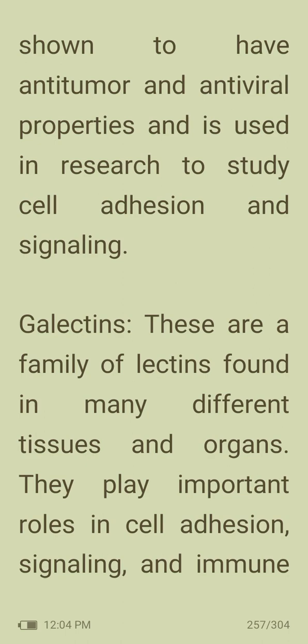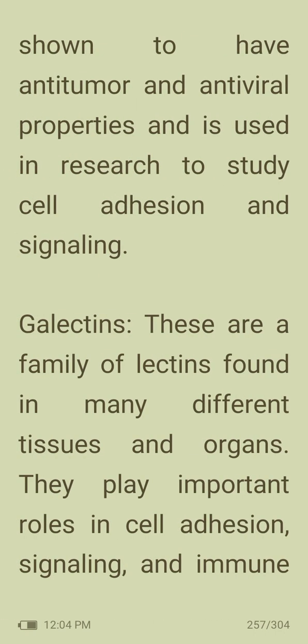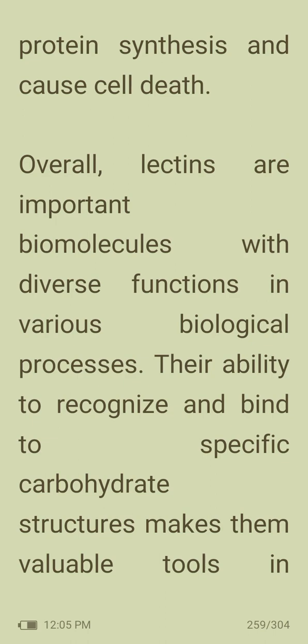Then galectins. These are a family of lectins found in many different tissues and organs. They play important roles in cell adhesion, signaling, and immune response, and have been implicated in various diseases such as cancer and autoimmune disorders. Then ricin is a highly toxic lectin found in the seeds of the castor oil plant, Ricinus communis. It is considered a bioterrorism agent due to its ability to inhibit protein synthesis and cause cell death.